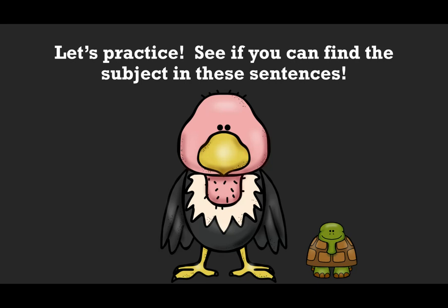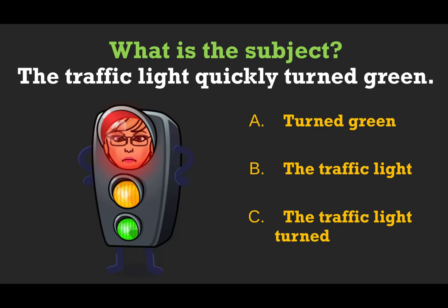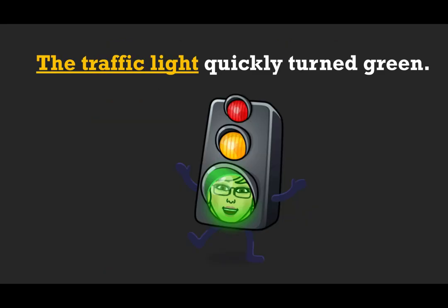All right, let's practice now because today what I'm doing is just making sure that you're very, very strong in subjects, okay? See if you can find the subject in these sentences. The traffic light quickly turned green. All right, so is it turned green? The traffic light turned, and you're looking for the subject in the traffic light quickly turned green. Okay, you think you have it? All right, let's see if you were right.